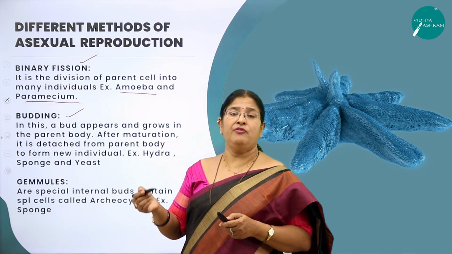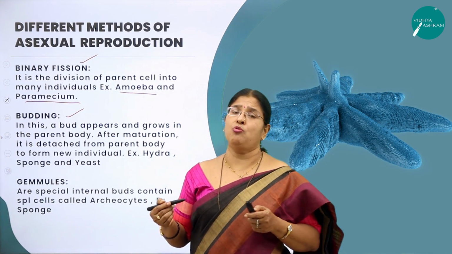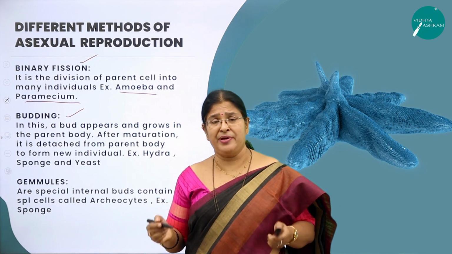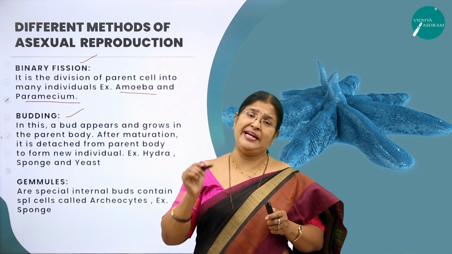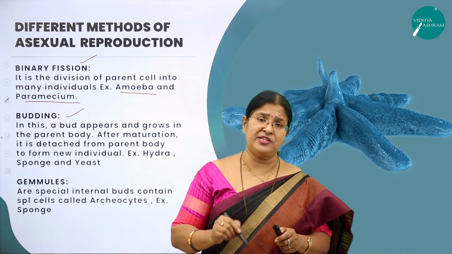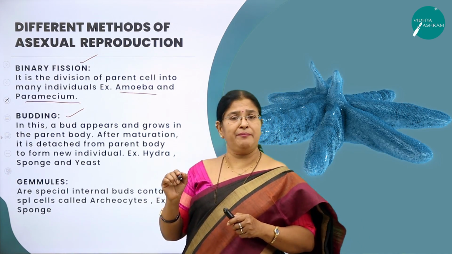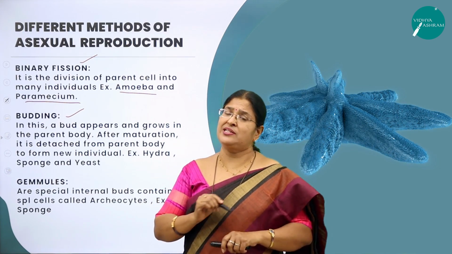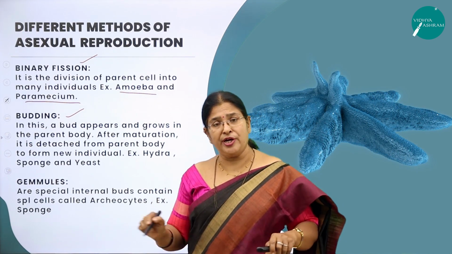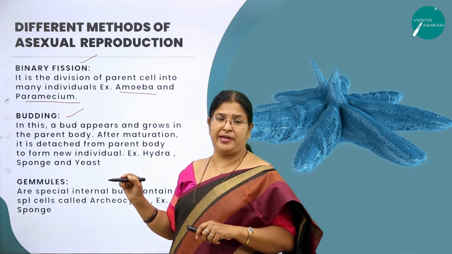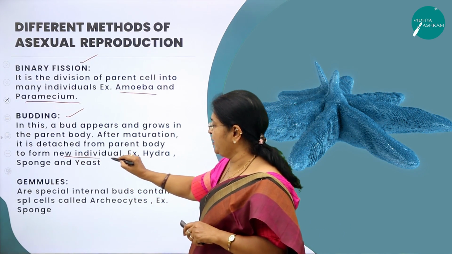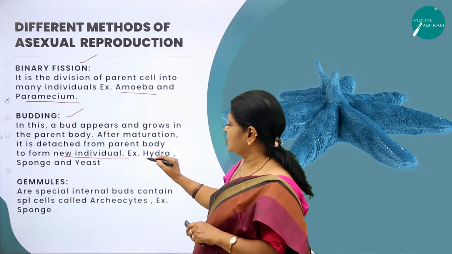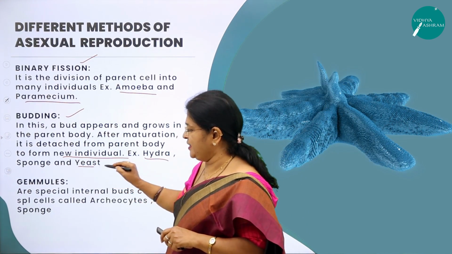And this bud will remain attached to the parent body till what time? Till it is completely matured. What do you mean by maturity? Until it is capable of leading an independent life without the help of its parent. Till then it remains attached to the parent body. Once it is matured, it detaches itself from the parent body and leads an independent life. So that is called a new individual. Like you come across that in Hydra and yeast.